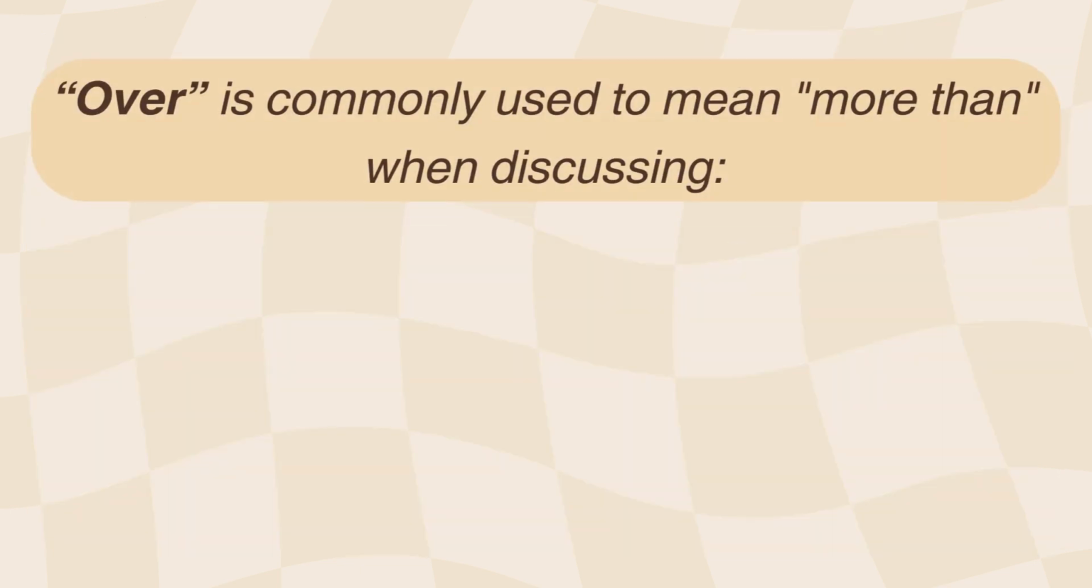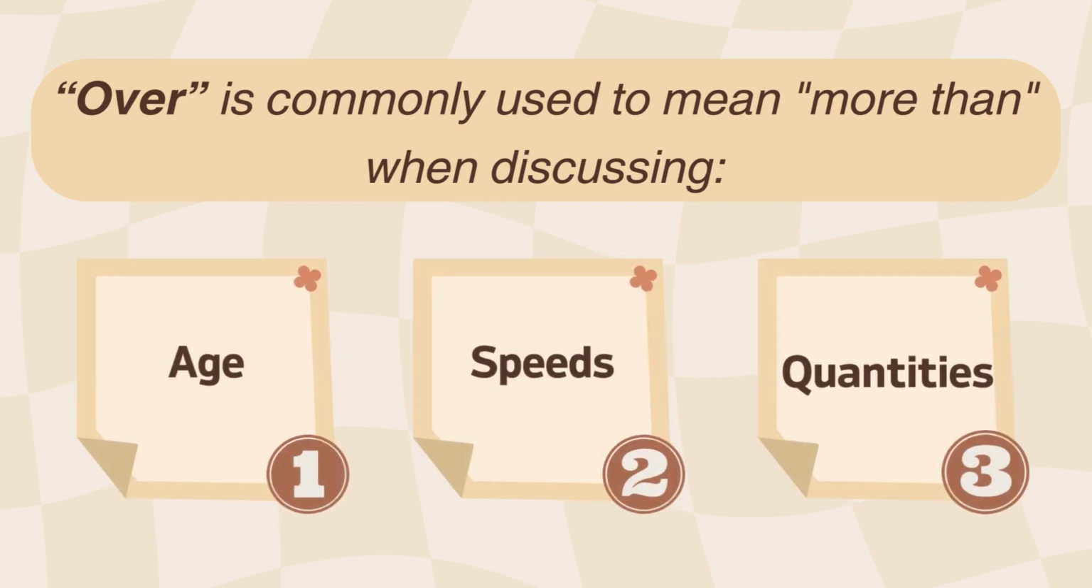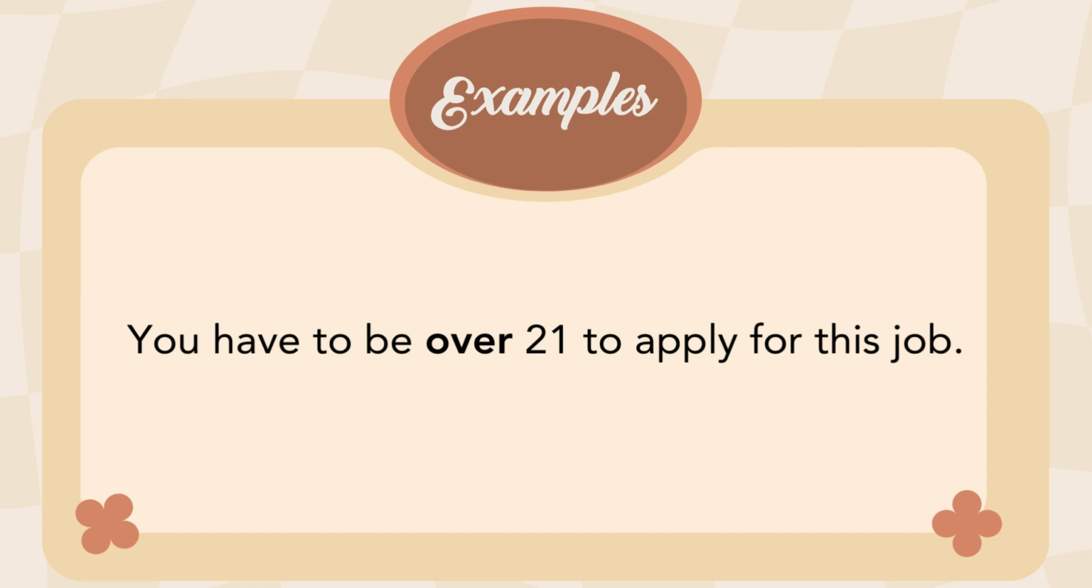Over is commonly used to mean more than when discussing age, speeds, and quantities, especially when indicating a level or amount that is greater than a specific point. To talk about ages, like, you have to be over 21 to apply for this job. In this context, over is used to convey a minimum age requirement.